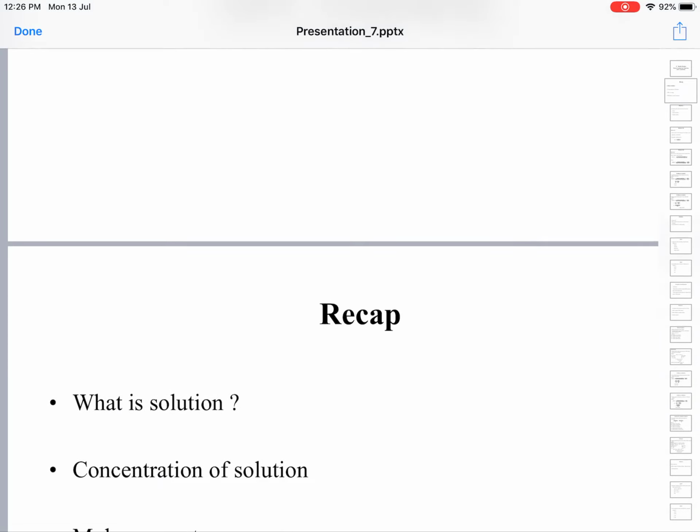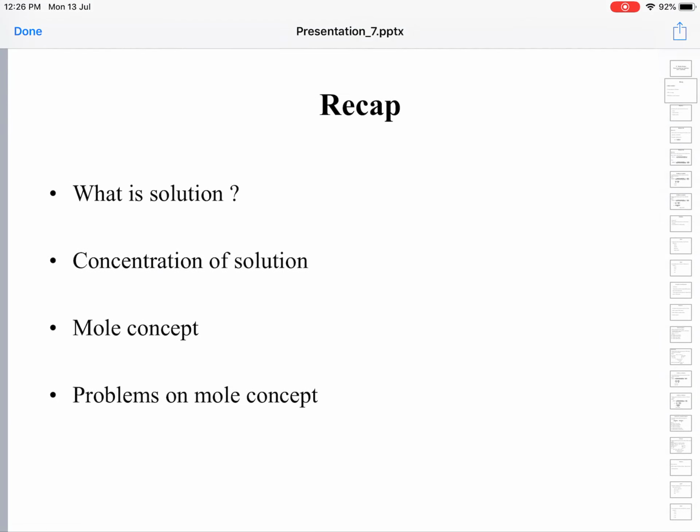Today, let us deal with the solutions chapter we have started. Let's try to see what we have learned in the last classes. What is a solution? It is a homogeneous mixture of two or more substances. Homogeneous means the composition will be the same throughout the mixture.